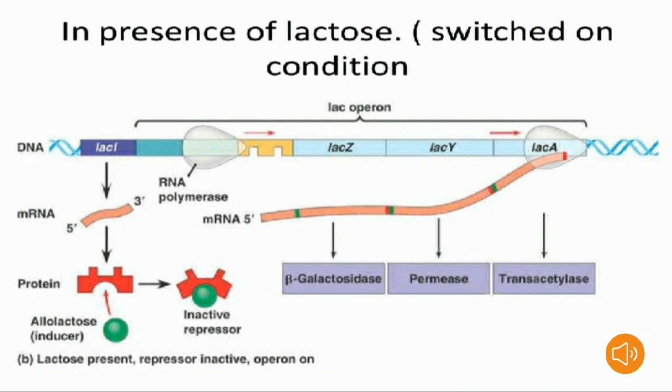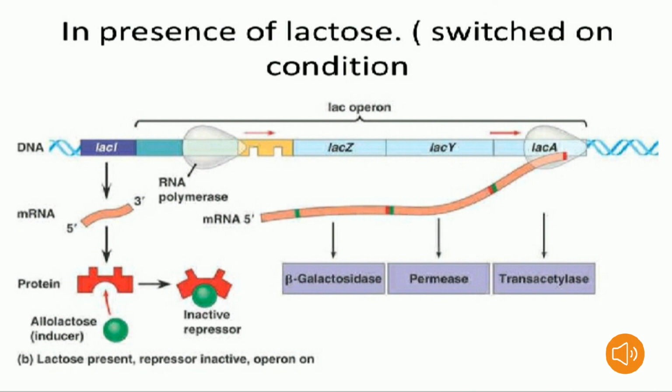In this switched on condition, structural genes are switched on. The structural genes are LAC-Z, LAC-Y, LAC-A. Right? You can see the picture clearly.